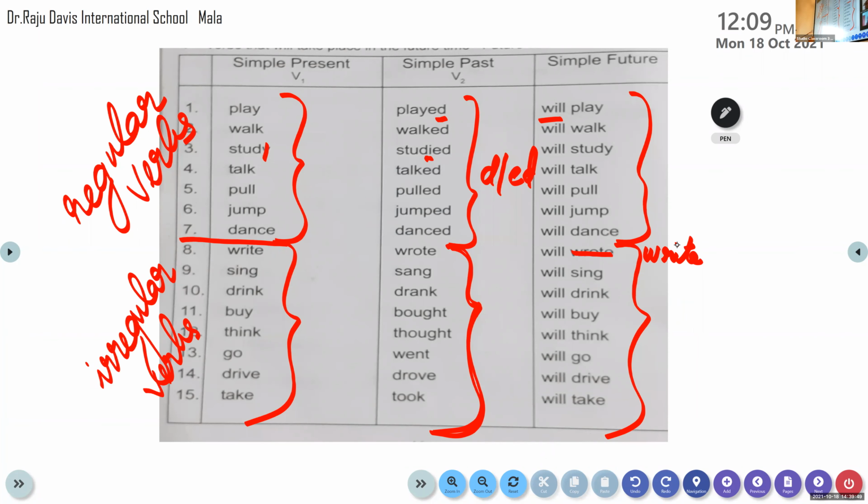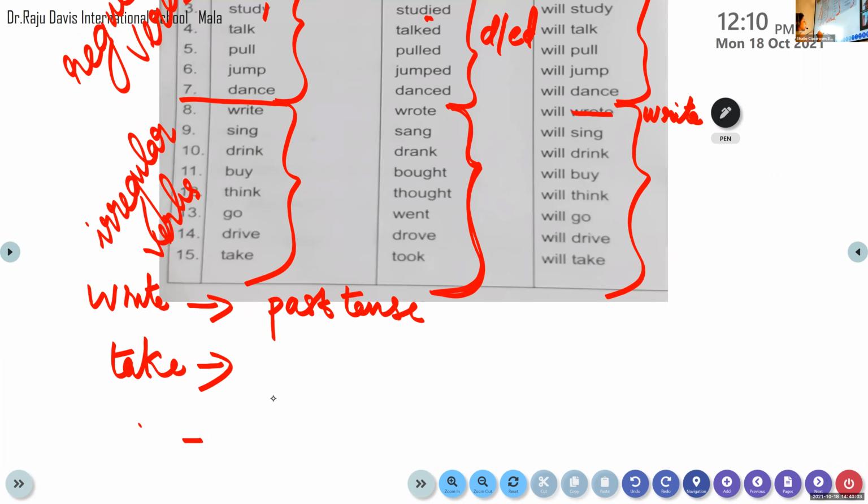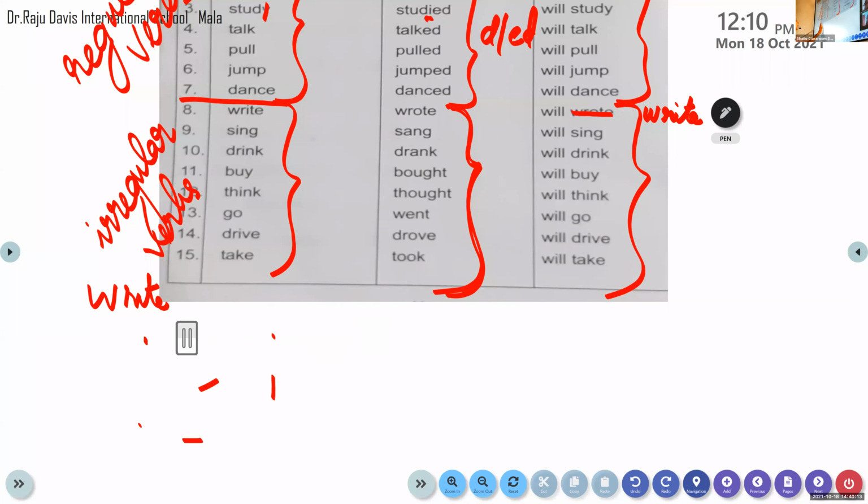A word will be given, write, and you will be asked to identify the past tense form of the verb. Or a word will be given, take, and you have to identify whether it is present, past or future tense. Take, it is the present tense form.